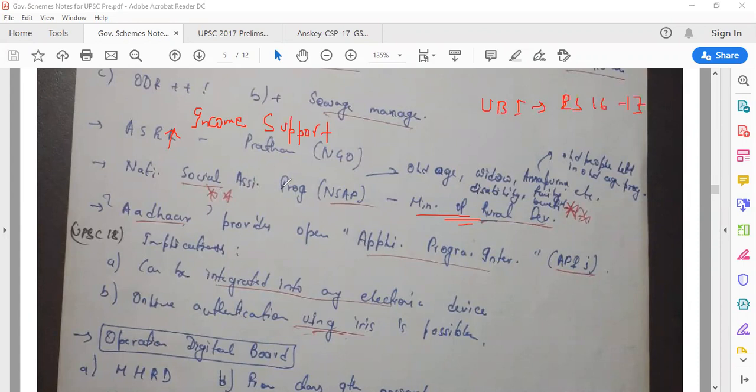So this NSAP is one of the earliest income support mechanisms, started in 1995. And what does this NSAP do? They provide pensions to old age, widowed, disabled people, elderly. So all these people via different schemes. All these schemes lie under Ministry of Rural Development. Let's see these different schemes. What are these different schemes under NSAP? So we have done National Family Benefit Scheme. So let's close it.